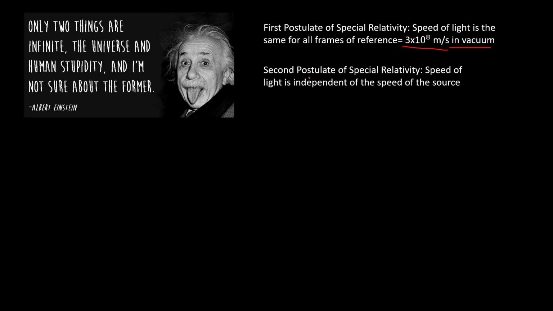The second postulate of special relativity states that the speed of light is independent of the speed of a source. That is, if light is coming out of a torch in vacuum, the light is always at 3 times 10 to the 8th power meters per second, whether the torch is in motion or not.